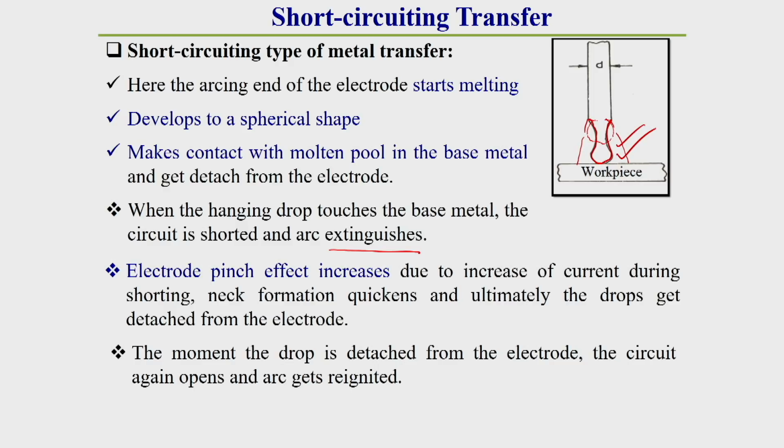Once the arc extinguishes, the resistance between electrode and workpiece decreases a lot, because there is a huge difference between current flowing through an air gap and through the electrode material. With direct contact, current can easily pass from electrode to workpiece.